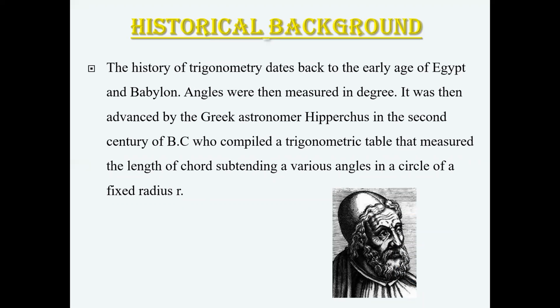Now we discuss the history background. The history of trigonometry dates back to the early age of Egypt and Babylon. Angles were then measured in degrees. It was then advanced by the Greek astronomer Hipparchus in the 2nd century BC, who completed a trigonometric table that measures the length of chords subtending various angles in a circle of fixed radius r.